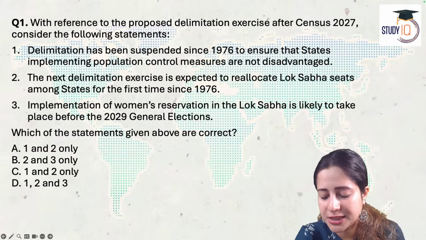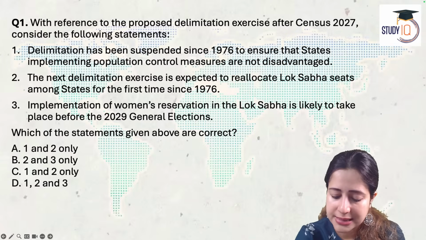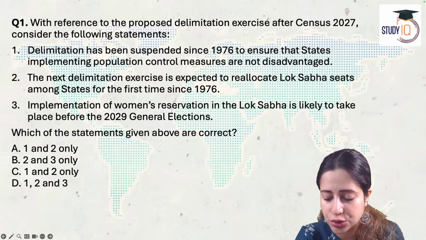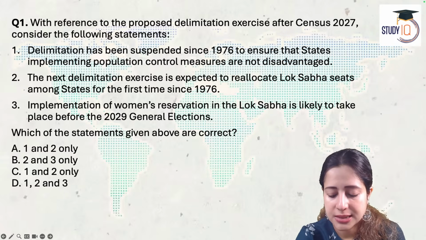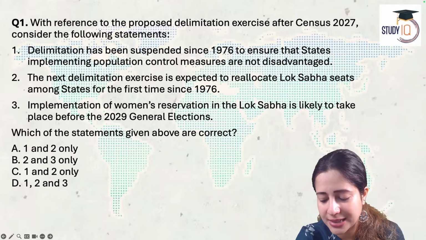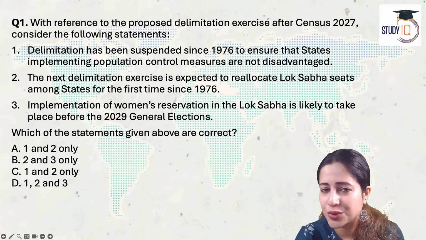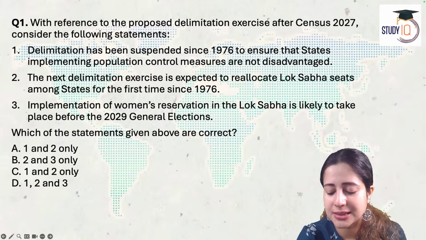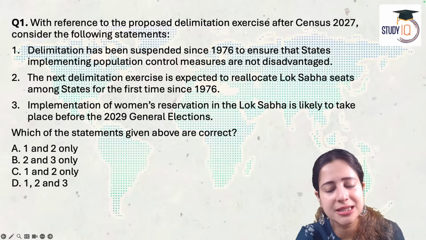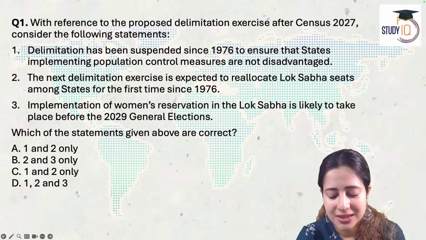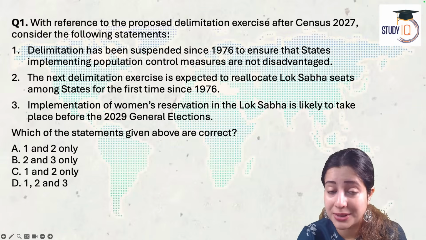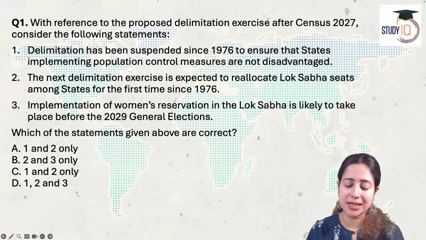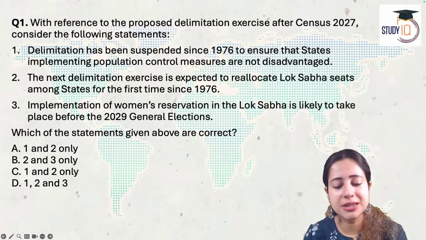The question is, with reference to the proposed delimitation exercise after Census 27, consider the following statements. First, delimitation has been suspended since 1976 to ensure that states implementing population control measures are not disadvantaged. Second, the next delimitation exercise is expected to reallocate Lok Sabha seats among states for the first time since 1976. And third, implementation of women reservation in Lok Sabha is likely to take place before the 2029 general elections. Which of these are valid?